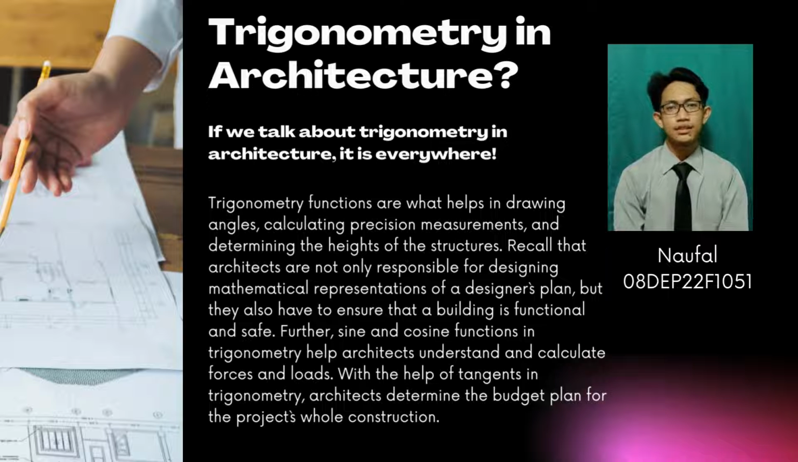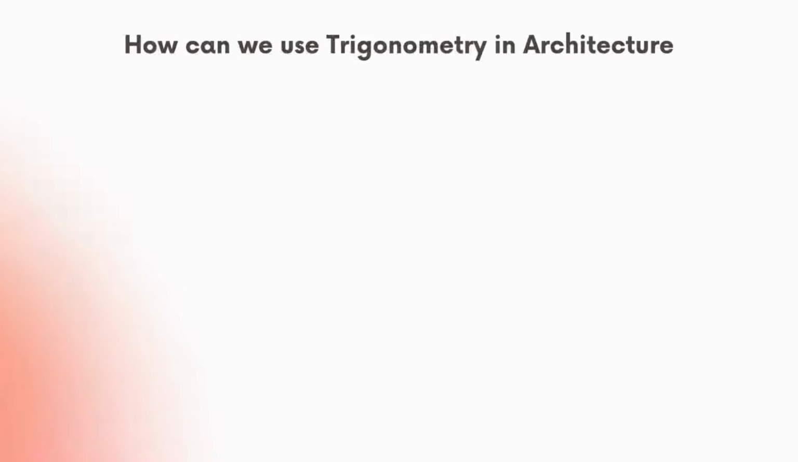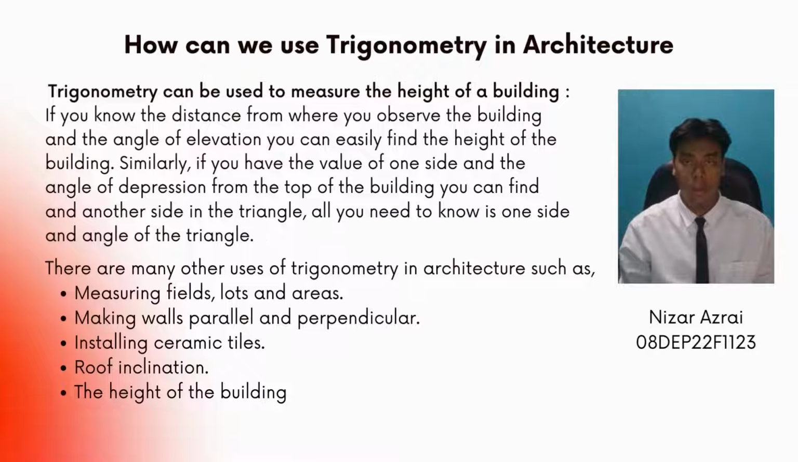Further, sine and cosine functions in trigonometry help architects understand and calculate forces and loads. With the help of tangents in trigonometry, architects determine the budget plan for the project's whole construction. Now, how can we use trigonometry in architecture? Trigonometry can be used to measure the height of the building. If you know the distance from where you observe the building and the angle of elevation, you can easily find the height of the building.